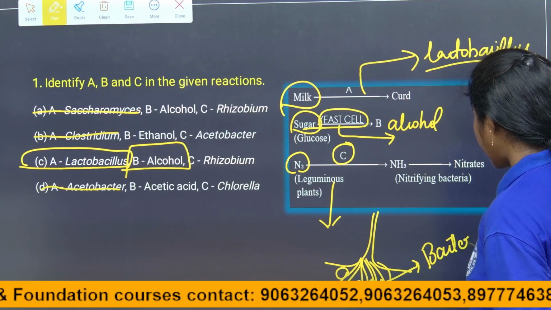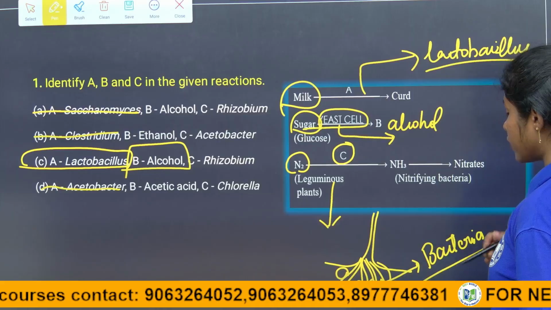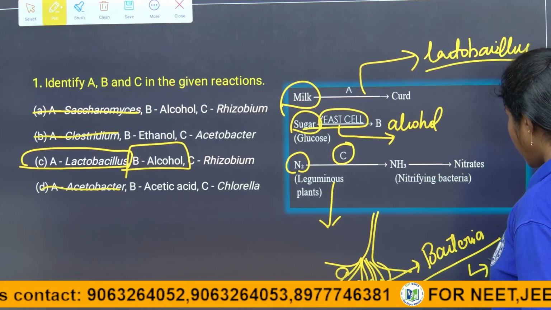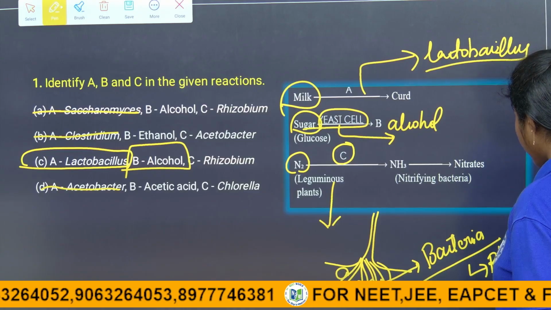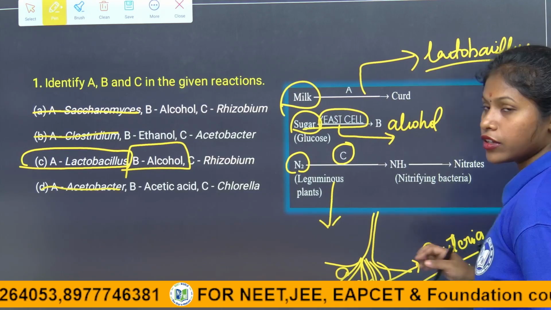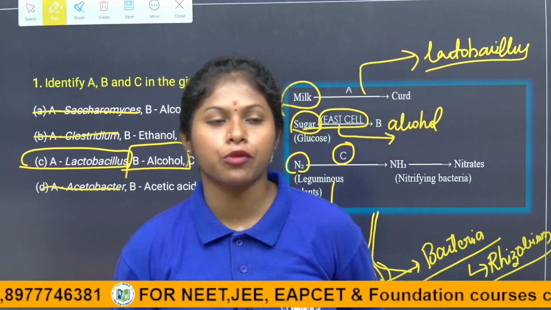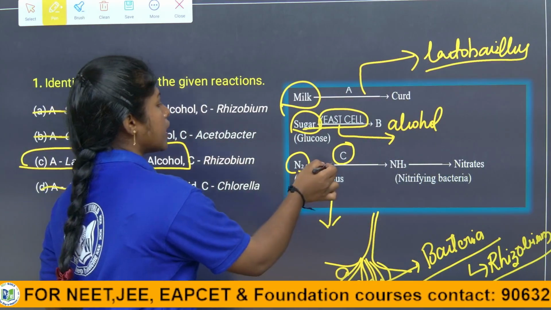This bacteria helps to make the nitrogen into a utilizable form for the plant. Thereby the plant makes its own proteins, like nucleic acids such as DNA, RNA, and proteins. Right children? Here the answer is C, the rhizobium bacteria.